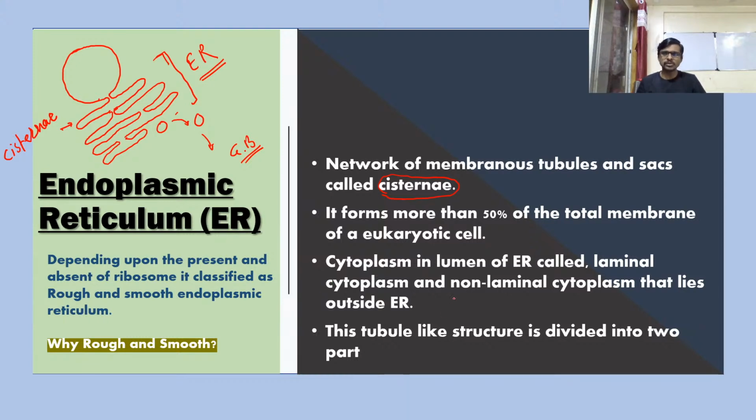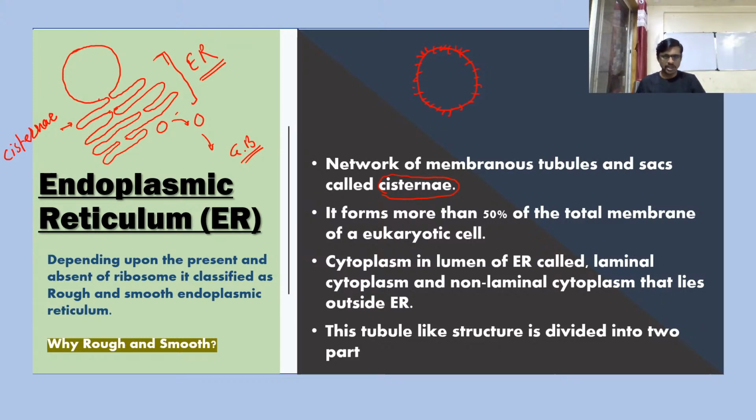This endoplasmic reticulum forms more than 50% of the total membrane of a eukaryotic cell. That means, for example, this is your eukaryotic cell, and the membrane of the eukaryotic cell is synthesized, or is very similar to the membrane of the endoplasmic reticulum. This is how the endoplasmic reticulum contributes in a cell. But this is not the main function of the endoplasmic reticulum. There are other things conducted by the endoplasmic reticulum, and that's why it is famous for them. For example, protein synthesis.